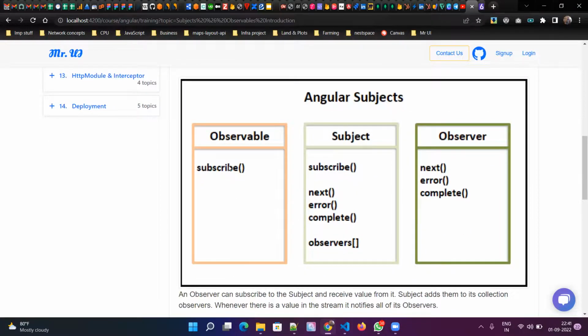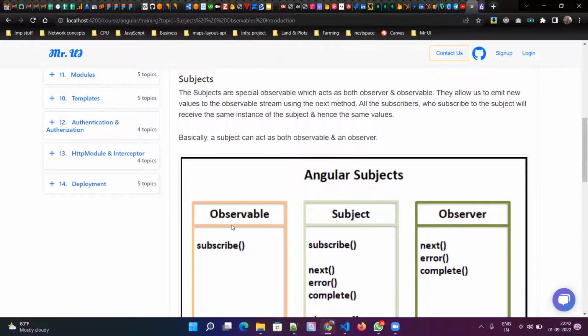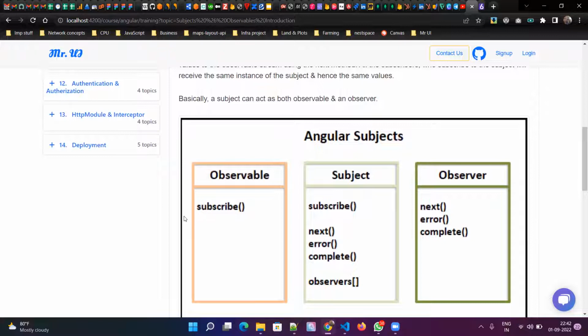Now if you go back to our previous topic, in this diagram we can see there are observables and subjects. With an observable, we have a single method, and with an observer, you can see multiple methods: next, error, and complete. Whereas a subject is a combination of these two. It can produce messages, and it can subscribe.